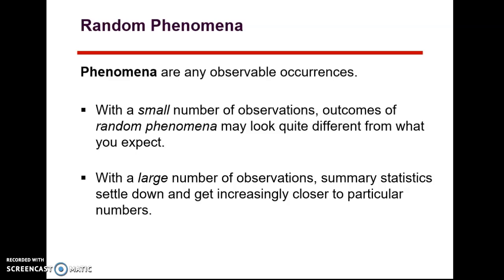and things that happen where there's no set pattern to them, or what we call random. When we have small numbers of them, what you think might happen next looks a lot different than what happens in the long term. So summary statistics settle down when we have a large number. Summary things are like averages, median values, things like that.